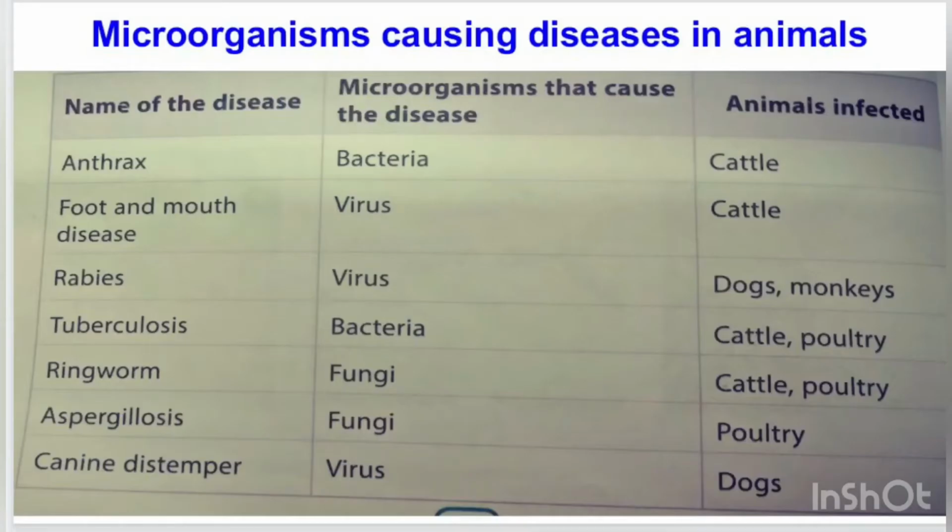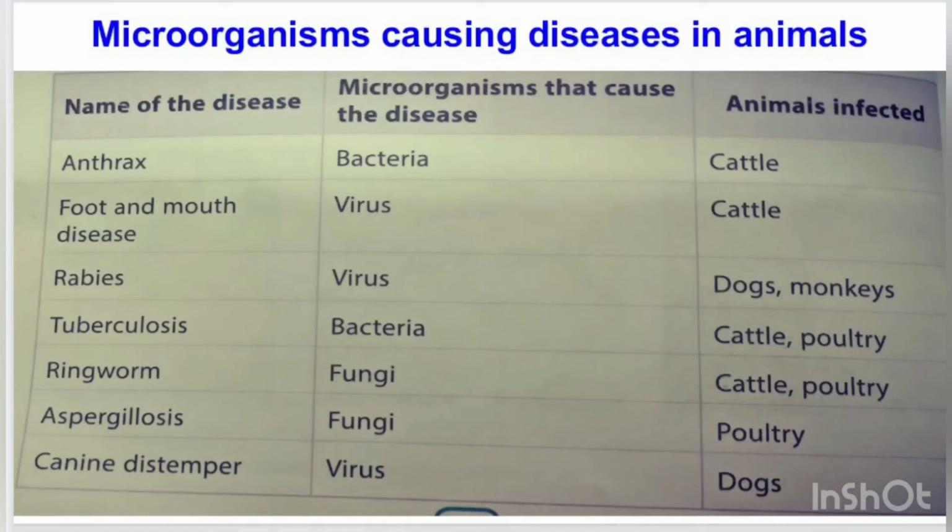These diseases caused by microorganisms not only occur in humans but also in animals as well as plants. In this next table, we have a few examples of diseases caused in animals by microorganisms. Bacteria can cause anthrax in cattle and tuberculosis in cattle and poultry.